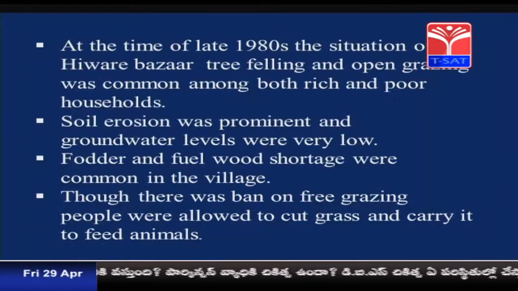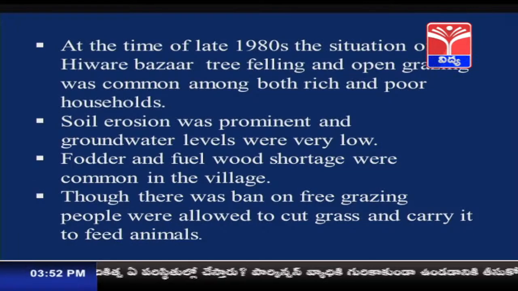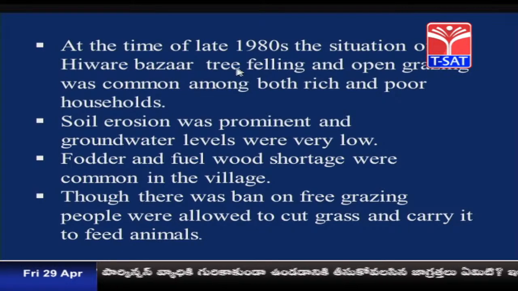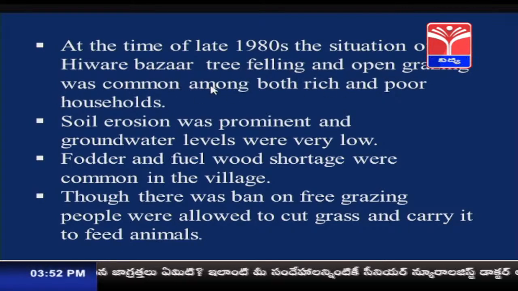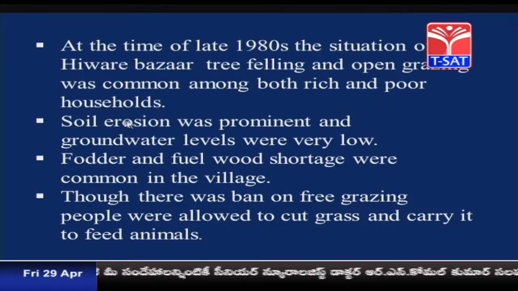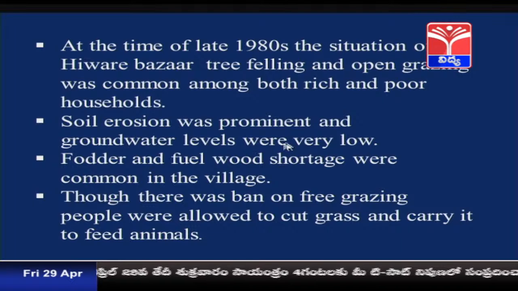At the time of the late 1980s, the situation of Hivre Bazar was like this: tree felling and open grazing were common among both rich and poor households, and soil erosion was prominent, meaning a lot of soil was getting eroded, and groundwater levels were very low.